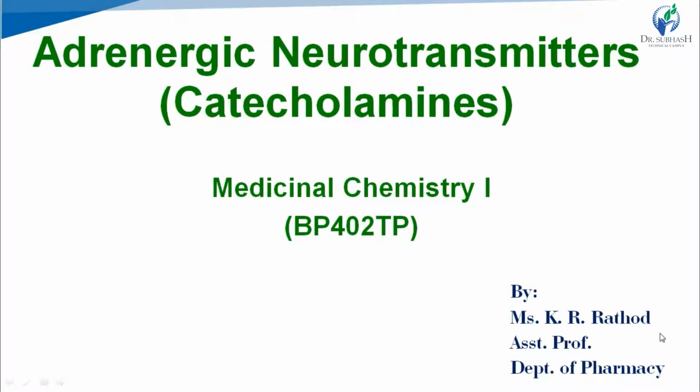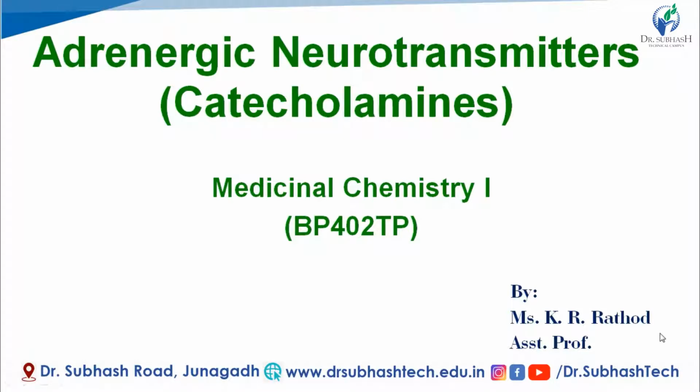Hello students, after completing parasympathetic system, we are going to start sympathetic system. As we have discussed earlier, autonomic nervous system, ANS, is classified into two main systems which are parasympathetic and sympathetic. Drugs acting on parasympathetic systems are parasympathomimetic and parasympatholytic, while drugs acting on sympathetic system are sympathomimetic and sympatholytic. So we have seen parasympathomimetic and parasympatholytic class. Now we are going to see sympathomimetic and sympatholytic drugs.